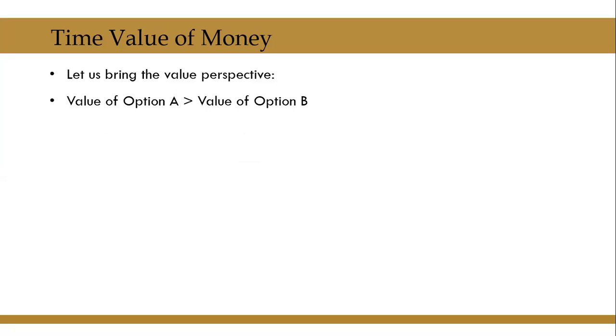Let us now bring some value perspectives to this. From the above story, it is very clear that the value of option A is more than the value of option B. I want you to understand the amount of payment is the same whether you receive it today or after 1 year. The absolute amount of money that you are going to receive is the same, but since you are choosing option A against option B, you are valuing option A greater than option B. For you, option A looks more valuable than option B.